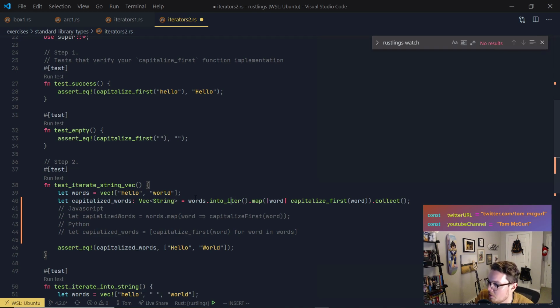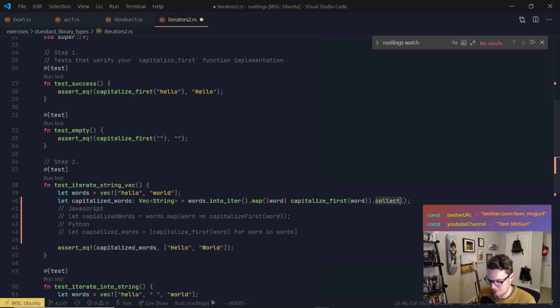What we've done here is we've taken words, which is a vector, we converted it into an iterator, and we map over the iterator. And we provided a function. This is an inline function. This may be new because we haven't done this yet in the book really. We've seen it a little bit, but it's an inline function where this is the argument, word, and we're calling capitalize first on word, and it's a map, so it's going to return a new vector, right? Or in this case, we're dealing with an iterator, so it's going to continue with the new iterator, and then we're collecting it into a vector.